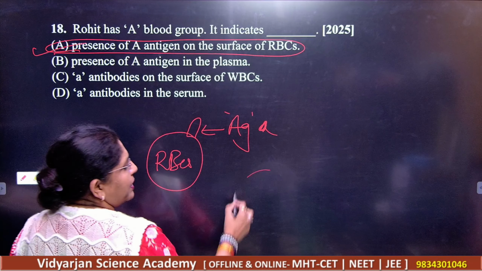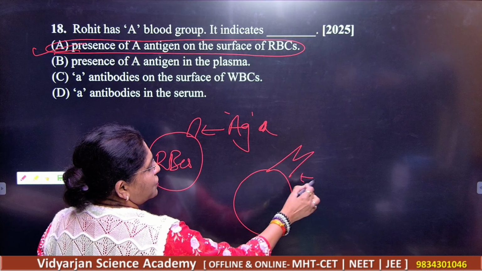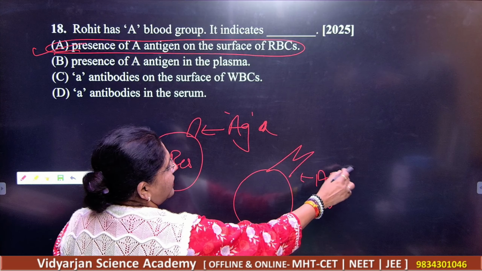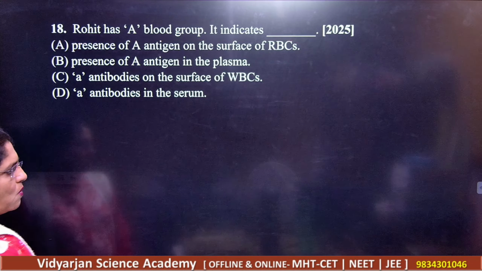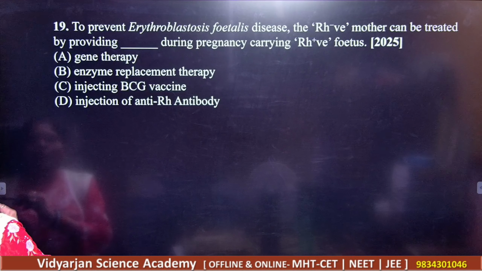What will be for B? B will have the B antigen. So this will be antigen B on the RBCs. You should know. Okay. So this will be the correct answer.